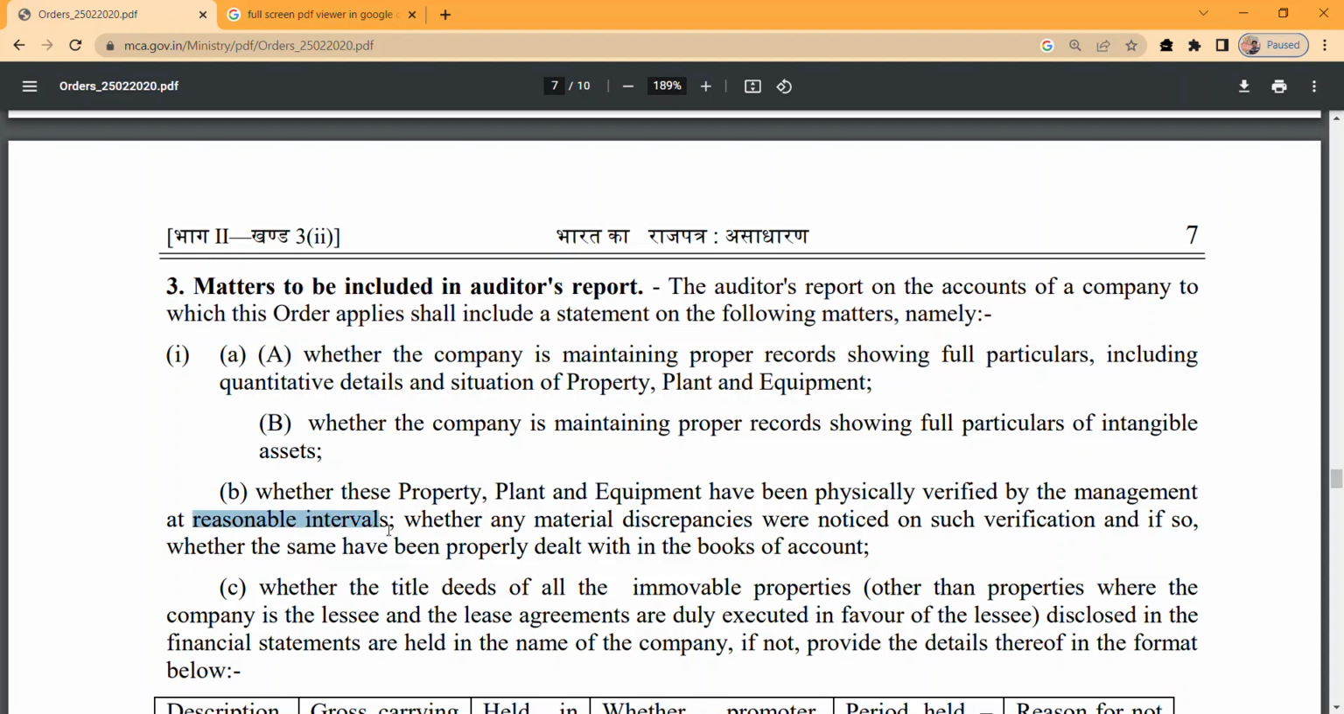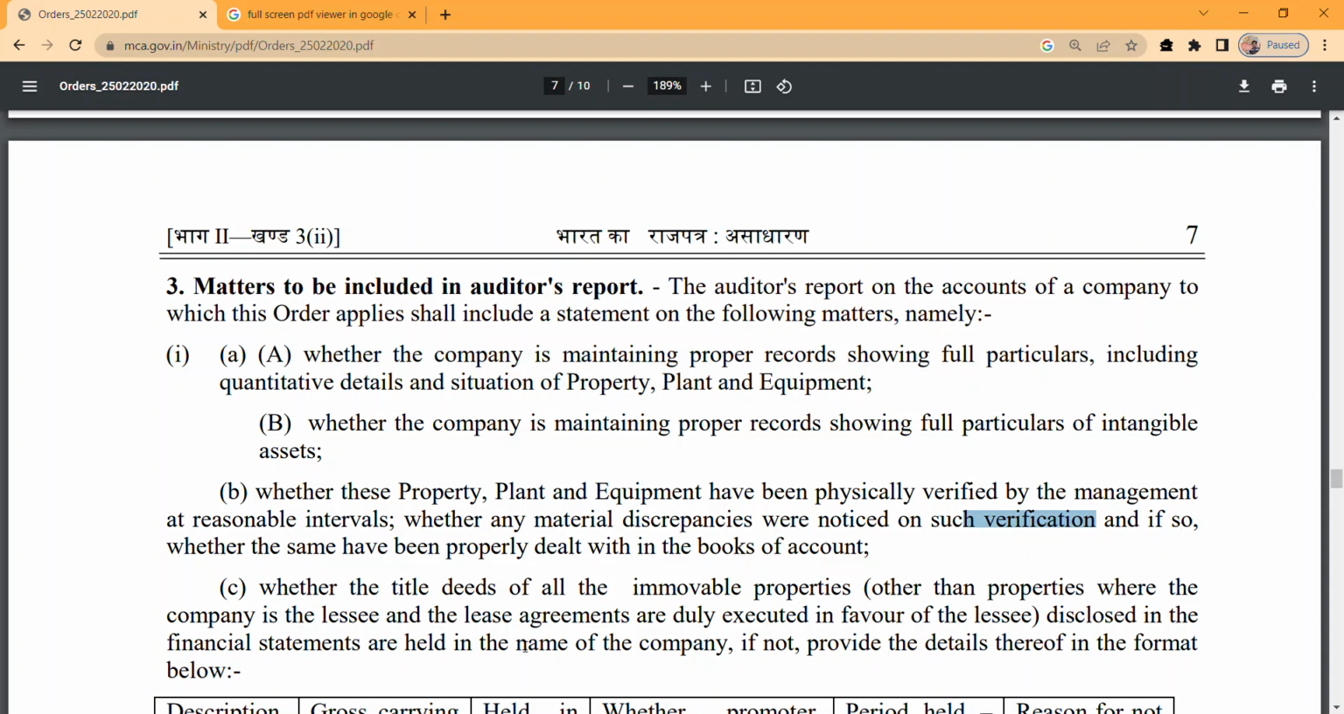Sometimes questions get asked like what is the reasonable interval while carrying out the physical verification of stock or PPE, whatever. So it's a judgment. It's basically based on past assumption. You can't specify what the reasonable interval is. Whether any material discrepancy is noticed on the verification, like is there any change or any discrepancy noticed during verification, and if so, whether the same has been properly dealt with in the books of accounts, right?